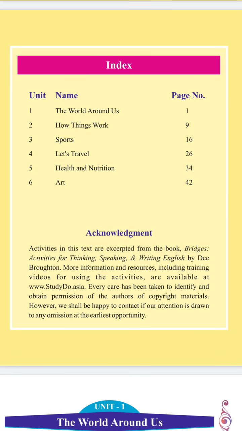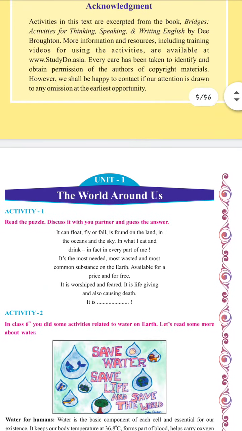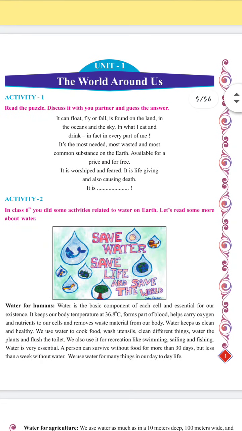Unit 1 and unit 2 are included in examination number 5. Unit 1 is The World Around Us, in which activity 1 is a puzzle. The answer for the puzzle is water. So, dear students, you may have some more questions on this puzzle, so prepare this activity very well.